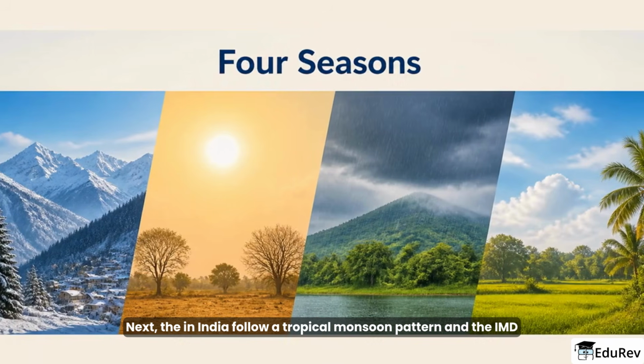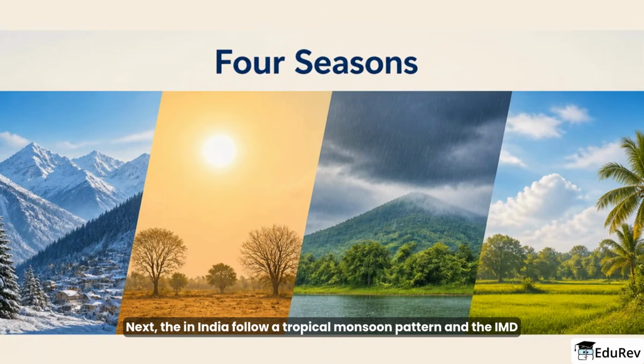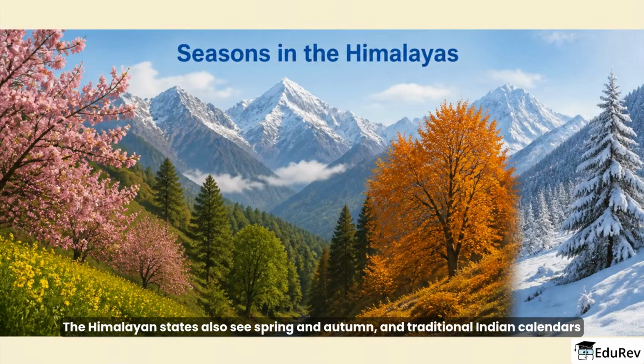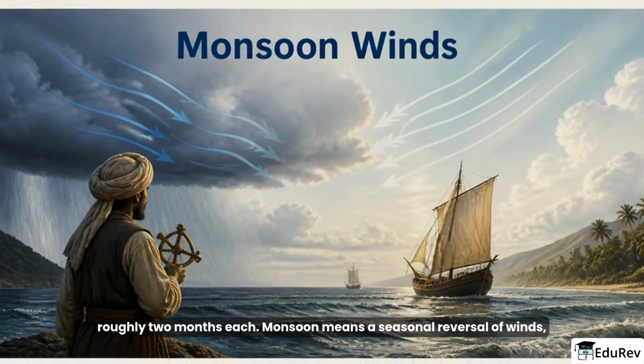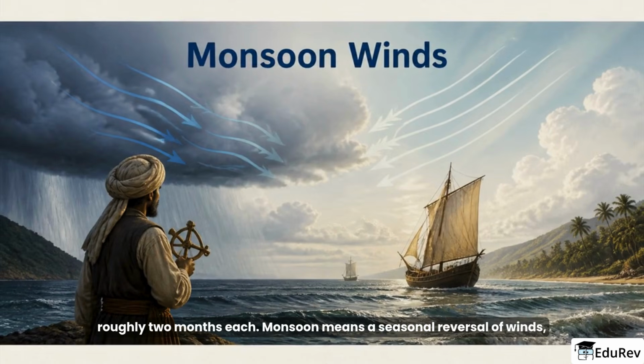Next, seasons in India follow a tropical monsoon pattern, and the IMD describes four main seasons: winter, summer or pre-monsoon, monsoon or rainy, and post-monsoon. The Himalayan states also see spring and autumn, and traditional Indian calendars divide the year into 6 seasons called Ritu, with roughly 2 months each. Monsoon means a seasonal reversal of winds, a pattern sailors first noticed long ago.